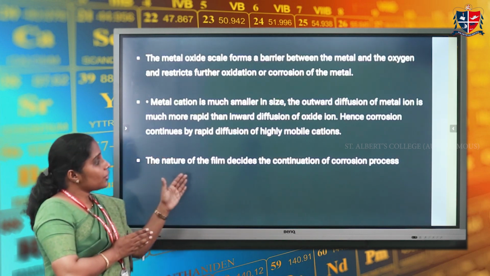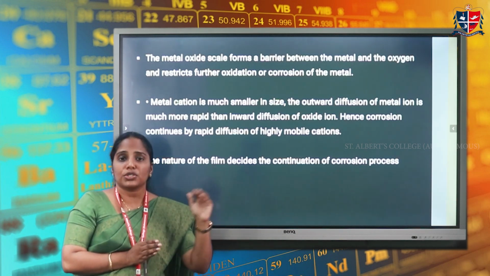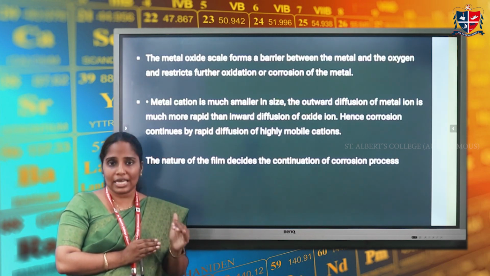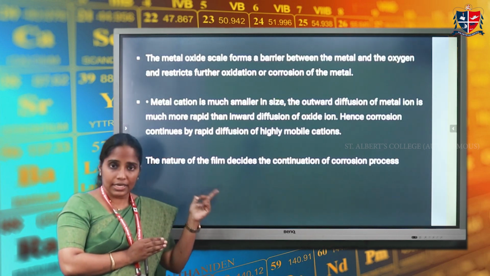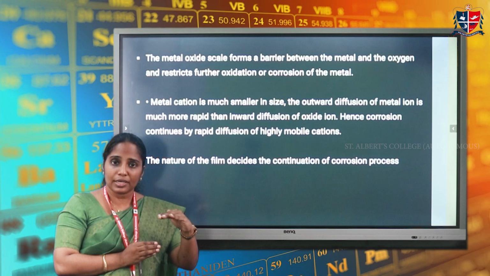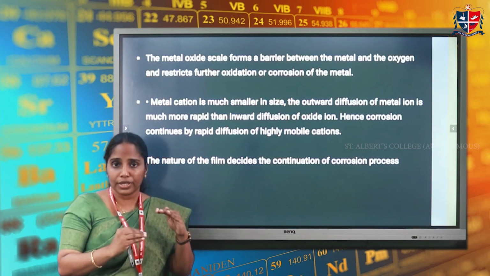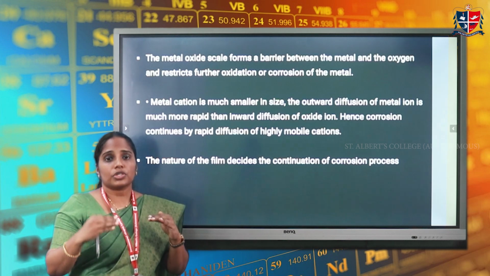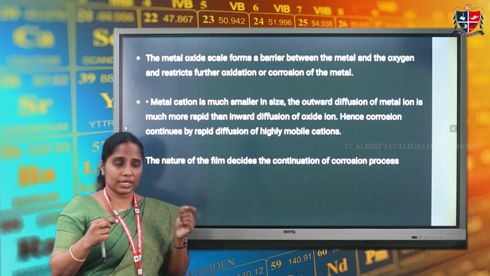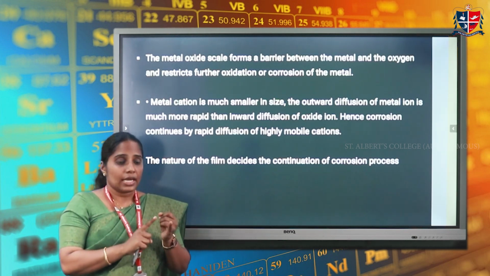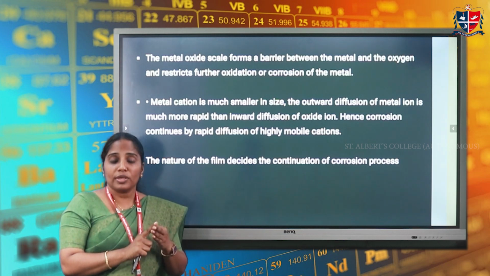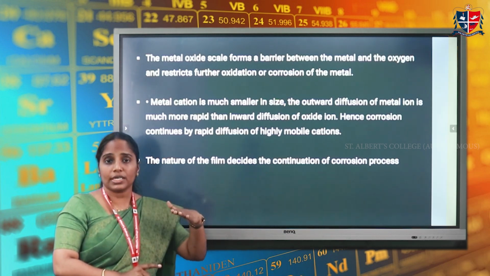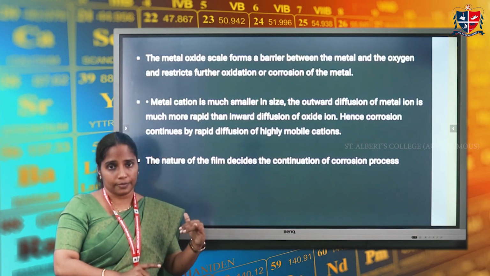And the nature of the film decides the continuation of the corrosion process, which means that if a metal forms a stable film, it will, as I said earlier, act as a barrier between the metal and the corroding environment, thereby either decreasing the rate of corrosion or preventing the corrosion. For example, metals such as aluminium, copper, chromium, etc. form such a stable oxide film on their surface as a result of corrosion.